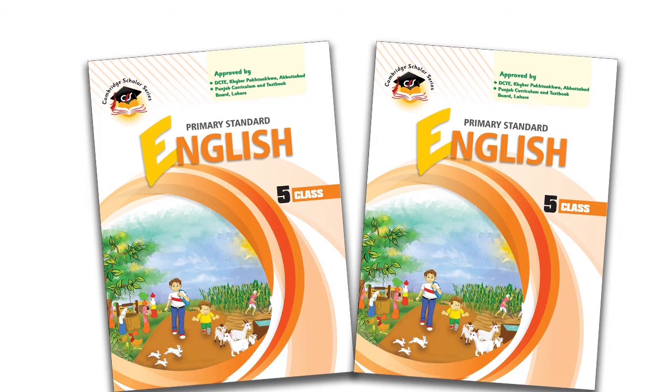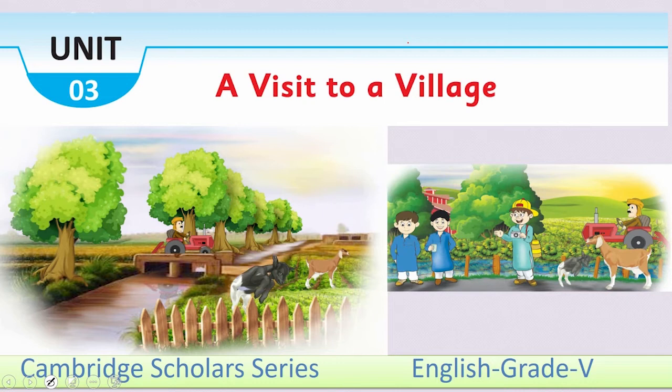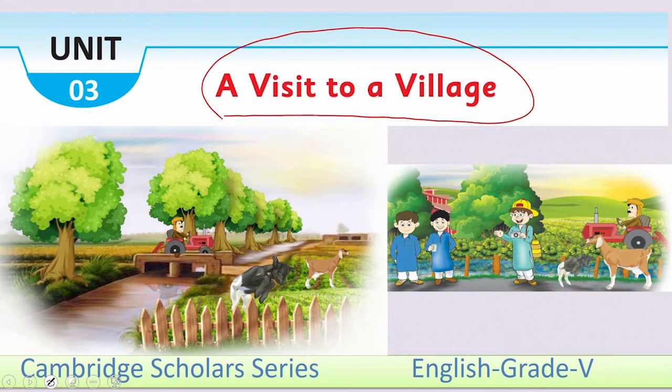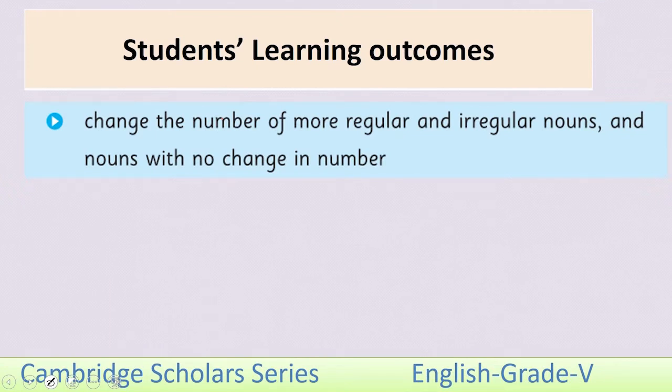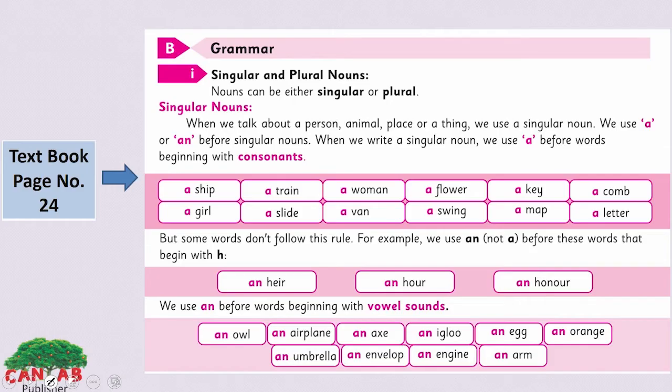Before starting the lesson, dear student, you must have with you the class 5 English textbook. Today we will start our lesson from Unit 3, A Visit to a Village. The SLOs of this lesson are: change the number of more regular and irregular nouns and nouns with no change in number. Now look at page number 24 of your textbook.